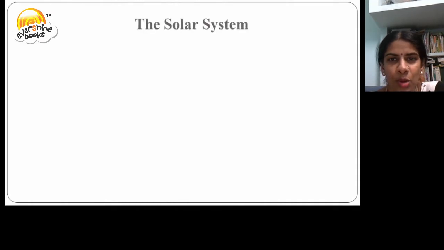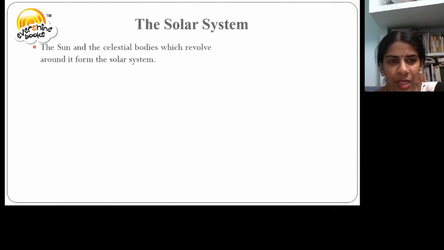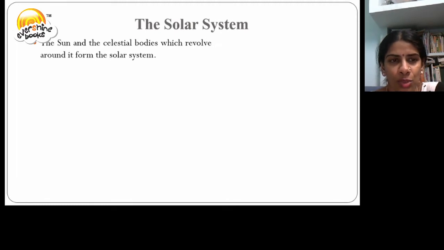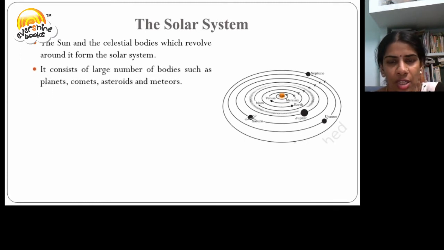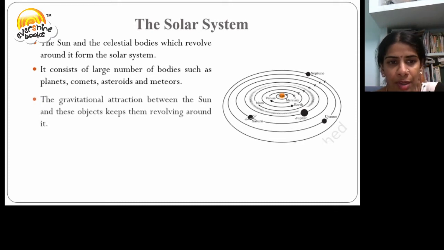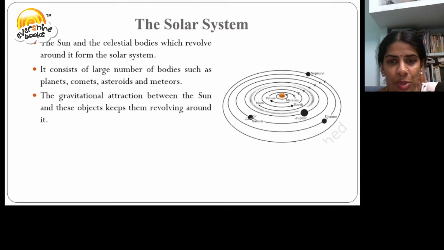Let us now discuss our solar system. The sun and the celestial bodies which revolve around it form the solar system. It consists of a large number of bodies such as planets, comets, asteroids, and meteors. The gravitational attraction between the sun and these objects keeps them revolving around it.